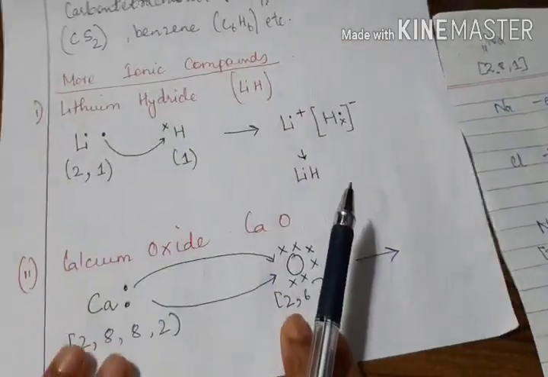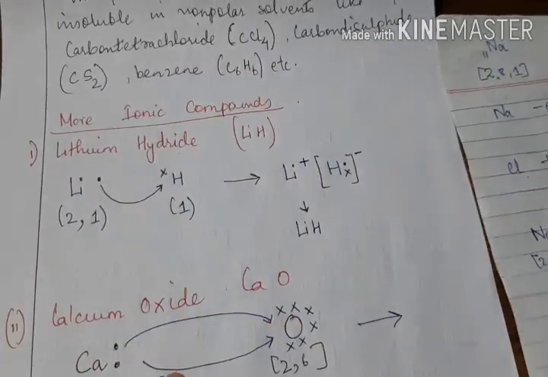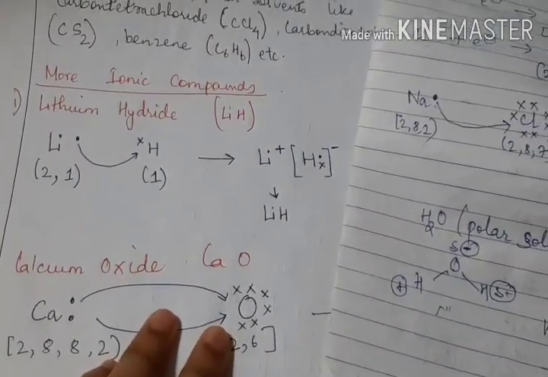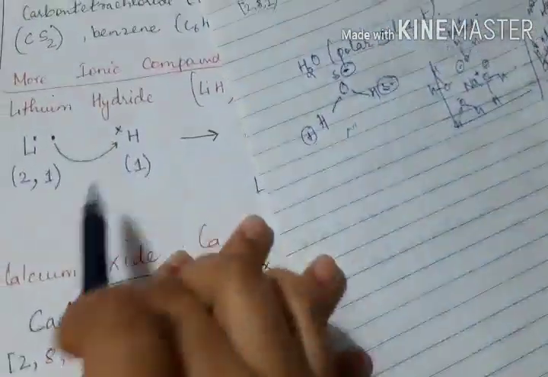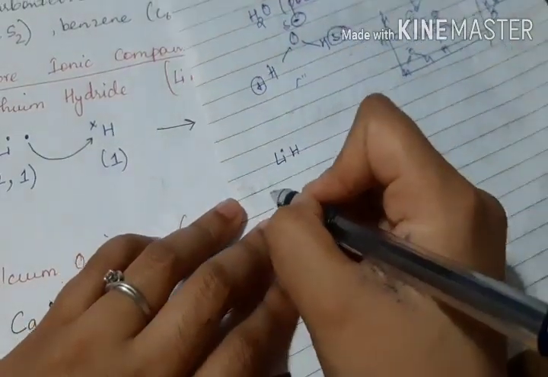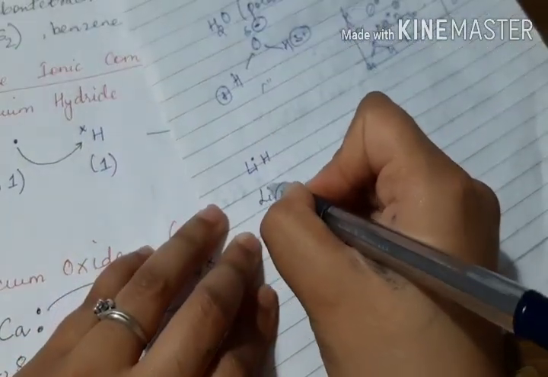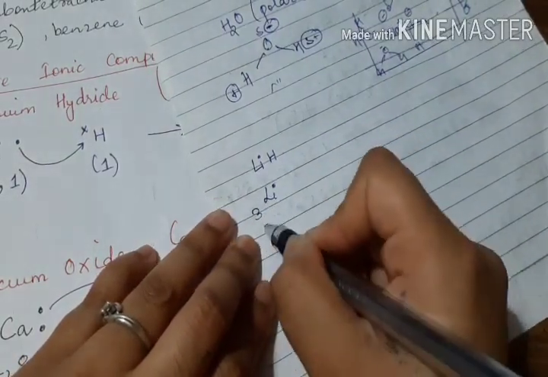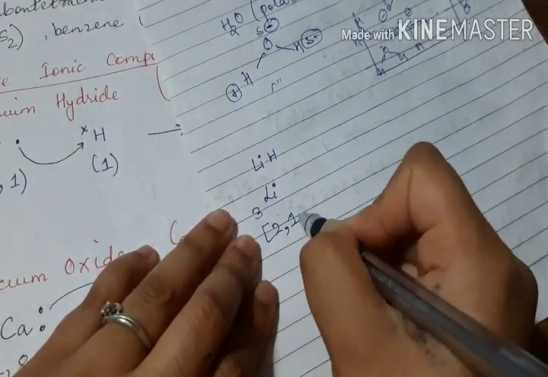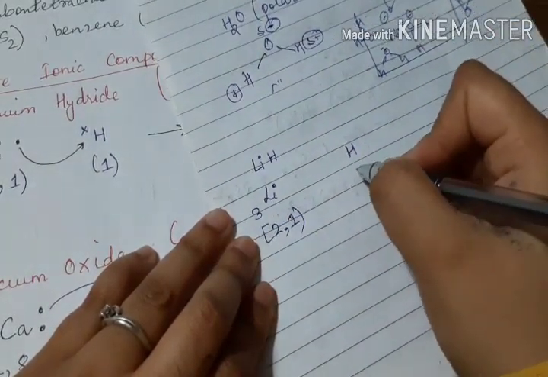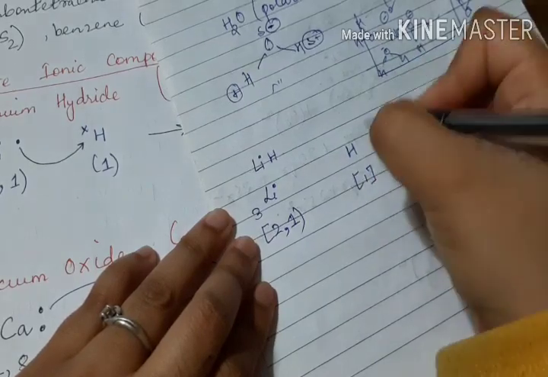Now let's see the formation of more ionic compounds. The first one is lithium hydride, LiH. Let's write the formation using the electron dot structure. Lithium, as you know, has atomic number 3, and its configuration is 2, 1. Hydrogen has atomic number 1, so its electronic configuration is 1.